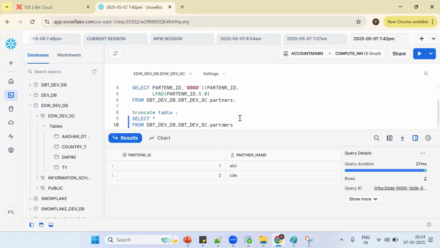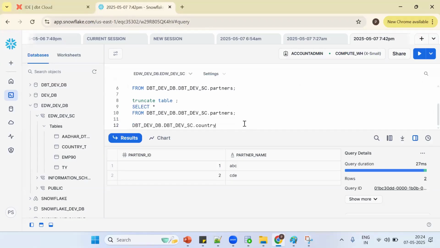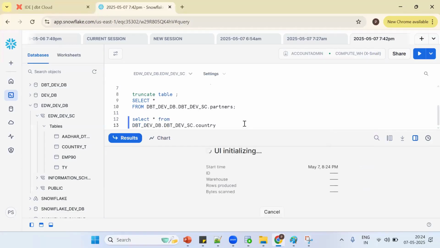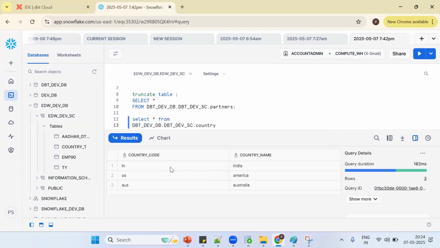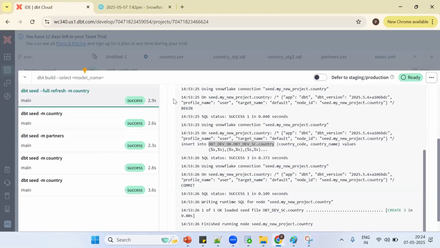Country table. No, this one, sorry, country table. Okay, see, country table: select star from. See, this one only. We have a partners table, but in DBT we run the country table. Okay, we need to run the partners.